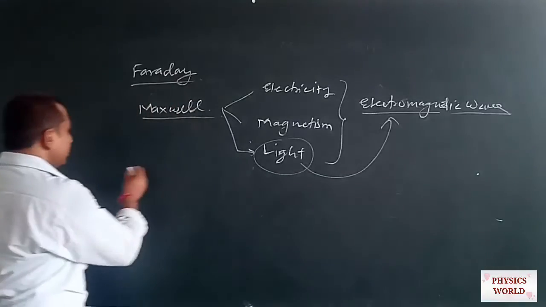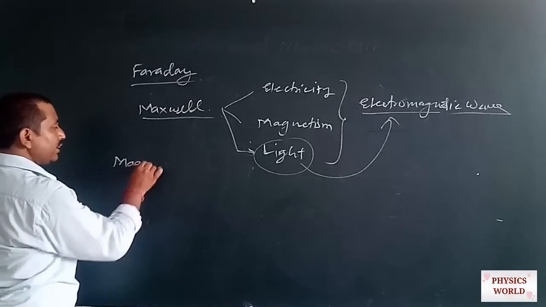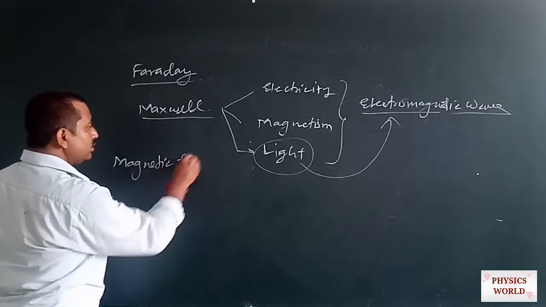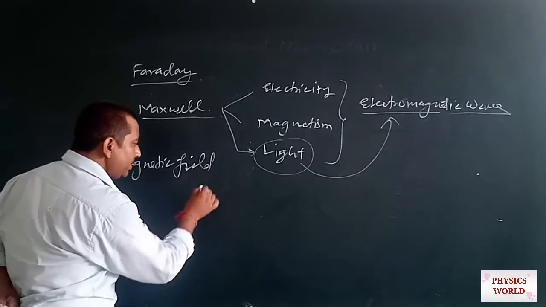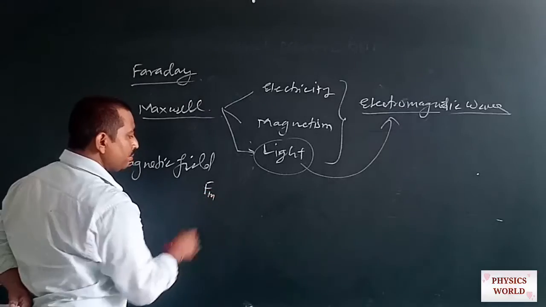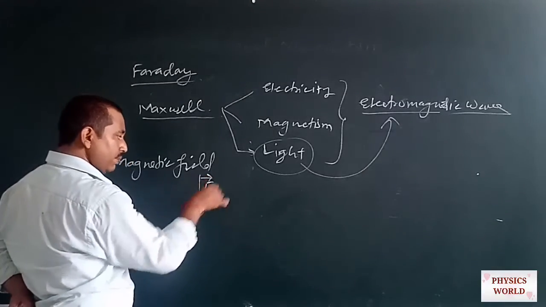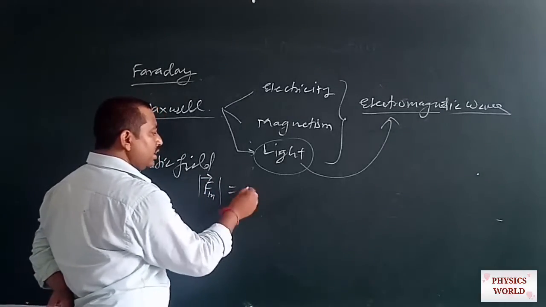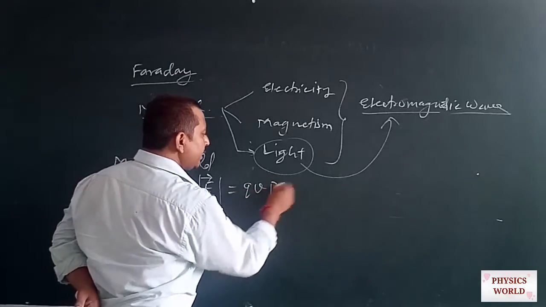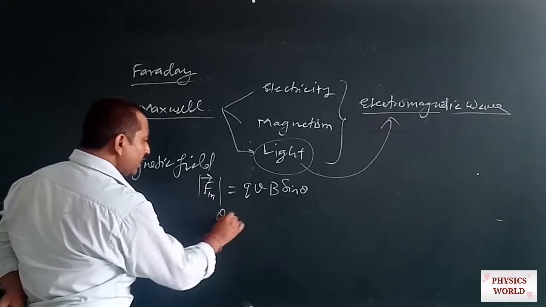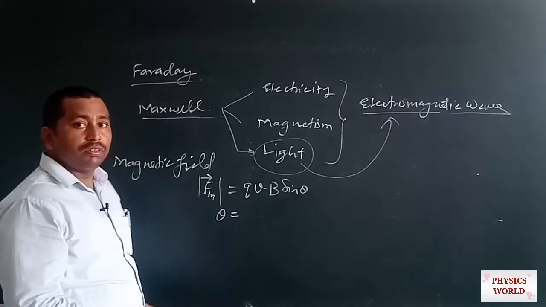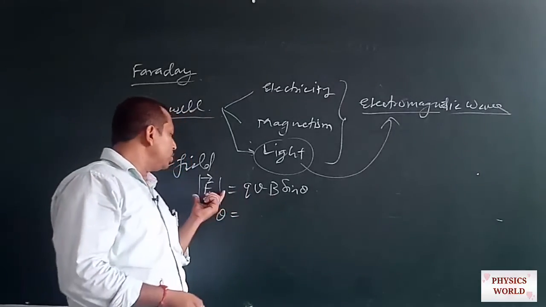What is the magnetic field? We know that if we take the formula for the magnetic force and take the magnitude, we get QVB sine theta. If we take theta as 0, then the force is 0.